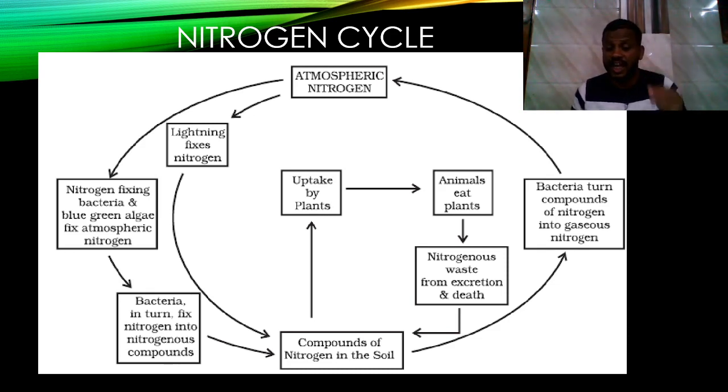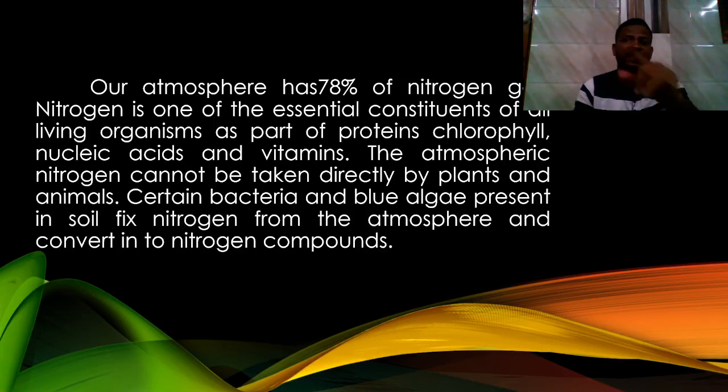Nitrogen is very helpful for all living organisms. Not only human beings, not only animals, nitrogen helps in the agriculture field also. Nitrogen is converted into nitrogenous compounds with the help of bacteria. Again we see the use of a microorganism called bacteria. This is the explanation of the nitrogen cycle.